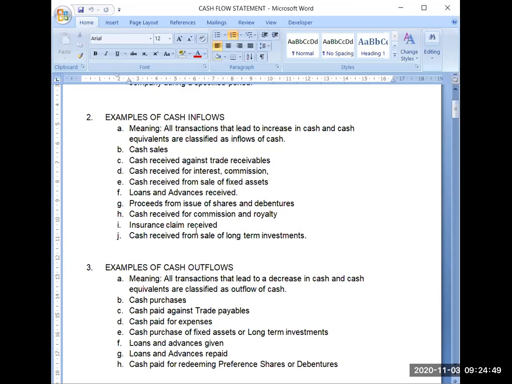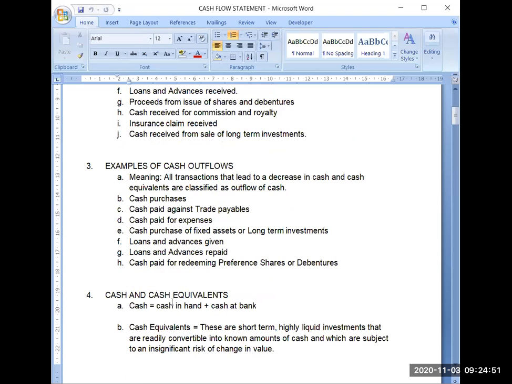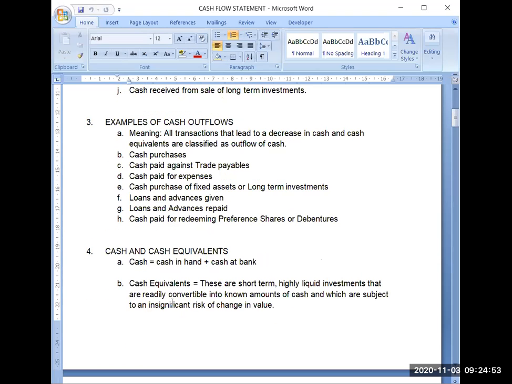Now, what are cash outflows? Cash outflows means all transactions that lead to a decrease in cash and cash equivalents are classified as outflow of cash. When your cash and bank balance will be decreasing, that will be termed as cash outflow. Now, a few examples again for your reference. Cash purchases, you are purchasing raw material, you are purchasing goods for trading.